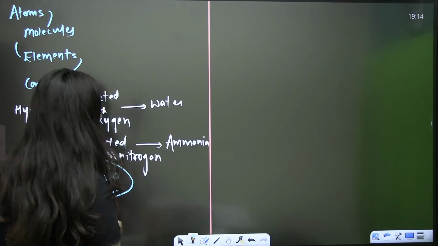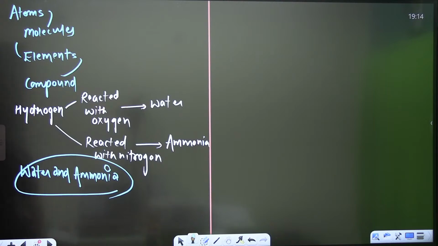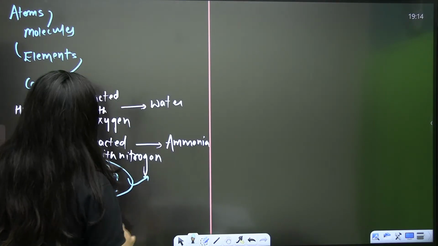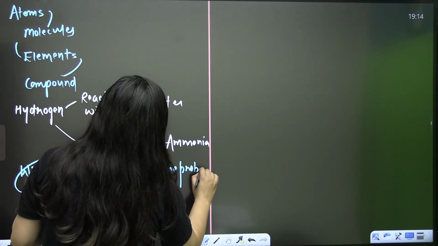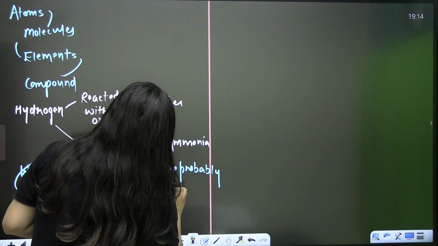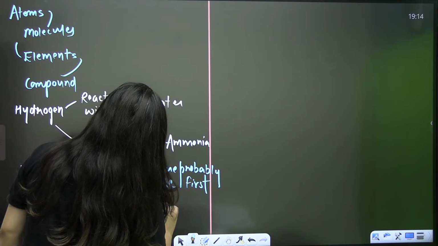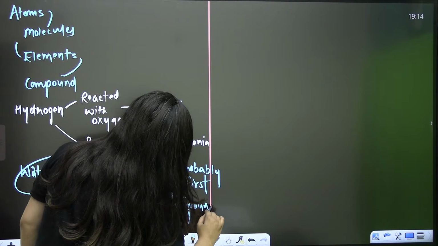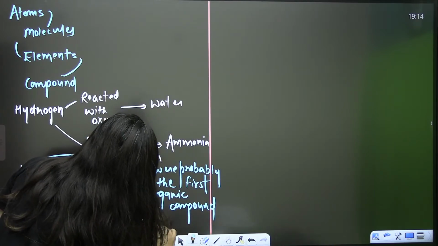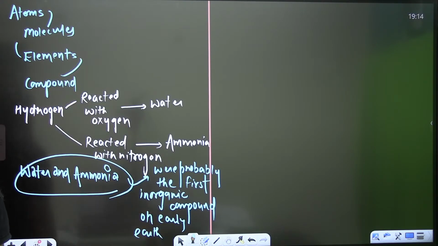That's why we used to say that water and ammonia were probably the first inorganic compounds on early Earth. Okay, it is as per NCERT. Done? So water and ammonia came.